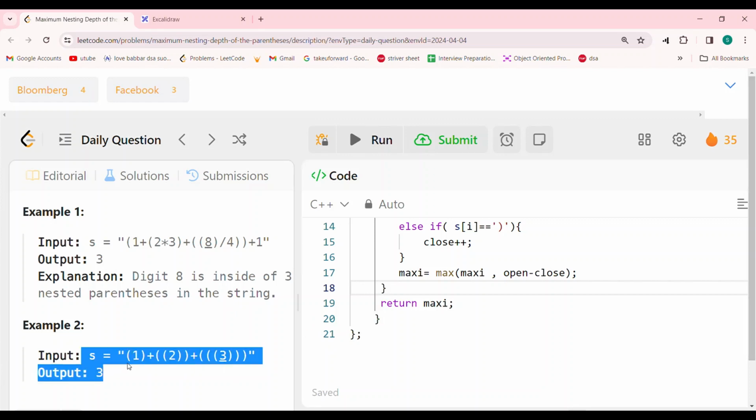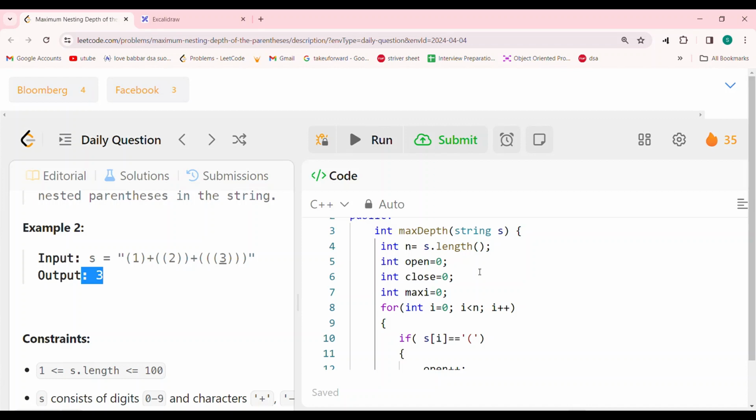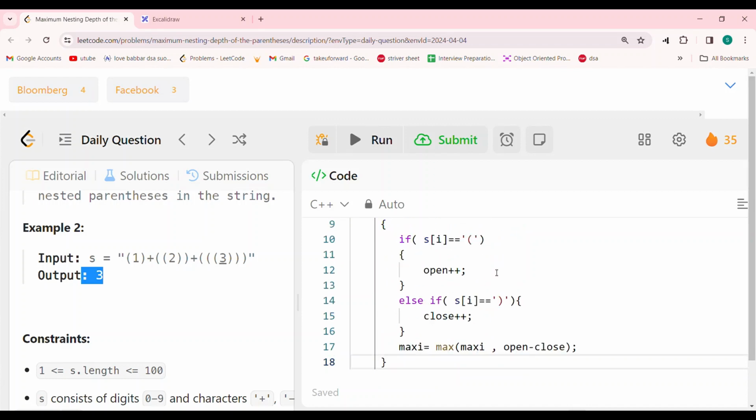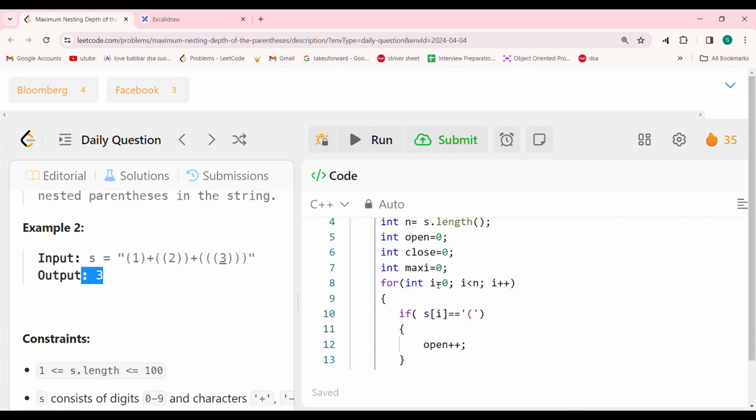Let's do a dry run on this example. So open here is 1, close will be also 1, so the difference at the end will be 0. But here 1, and initially 1, then 0, then again open 2, so maxi will become 2, and after that closes are there, totals 2, so it will again become 0. Again open is 3, and at this point the open will be 3, and that's why the output is 3, and then again close becomes 0, so that's why the output is 3. So that is for the question, and the time complexity is O of n, and we have not used any extra space, so space complexity is O of 1.